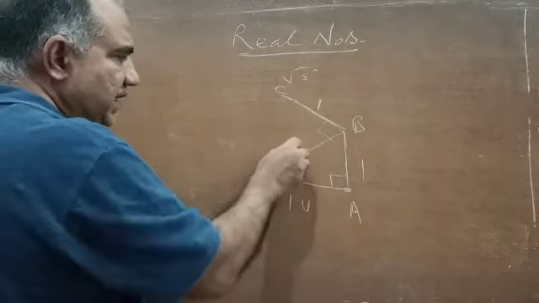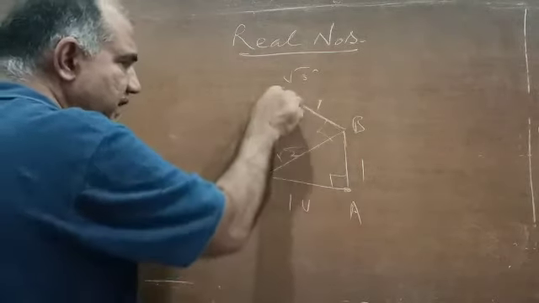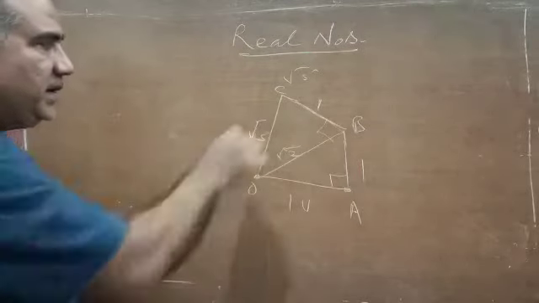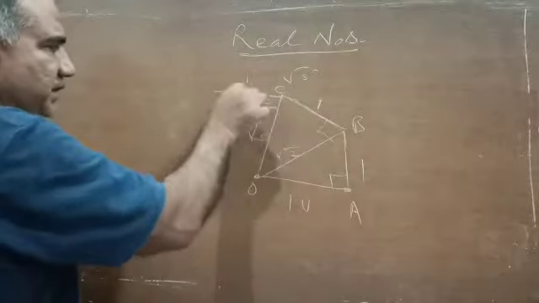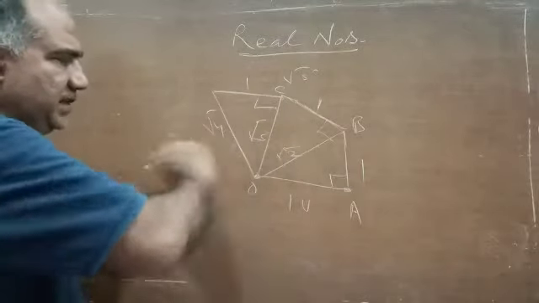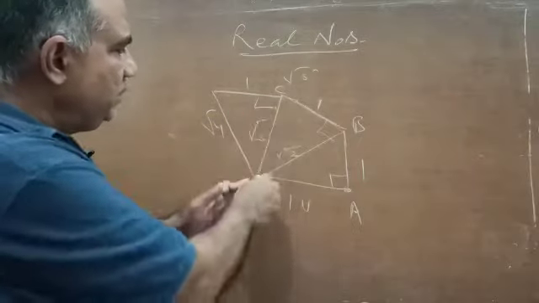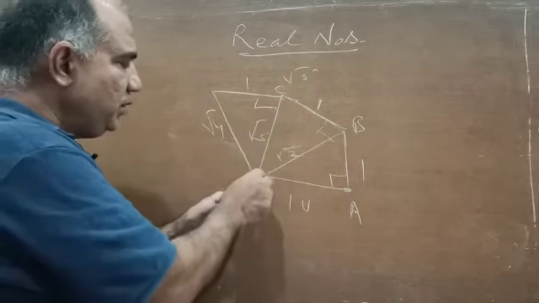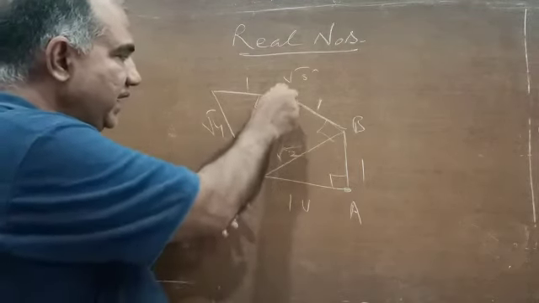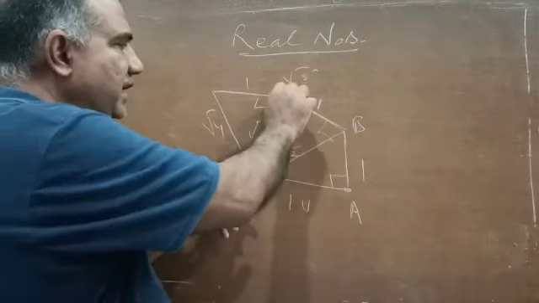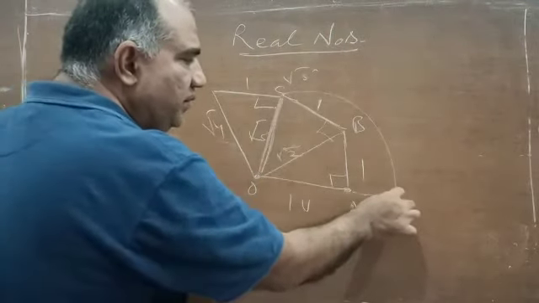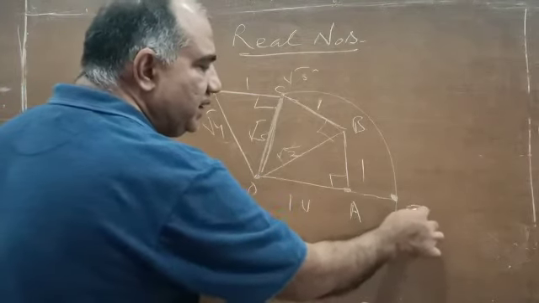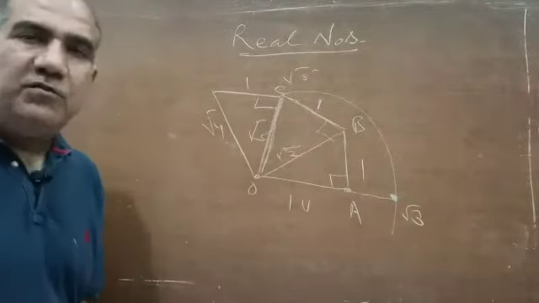Take unit length. That is under root 2, this is 1, so this will come to be under root 3 by Pythagoras. Similarly, you can go up to under root 5. Take another 90 degree angle with this, and this will become under root 4. Suppose you want to represent under root 3: take O as center and OC as radius, put an arc, and the point of intersection of the arc with the number line extended or produced will represent under root 3. Similarly, under root 5 needs one more step, and we can represent it also.